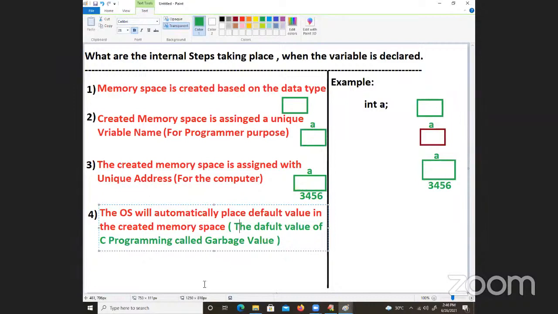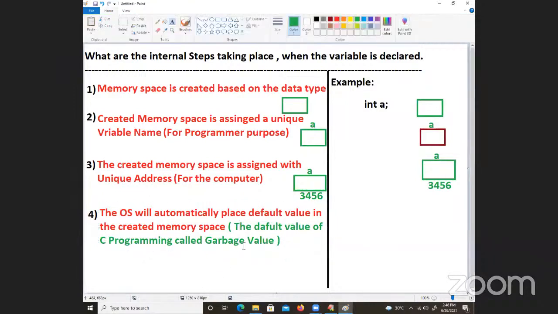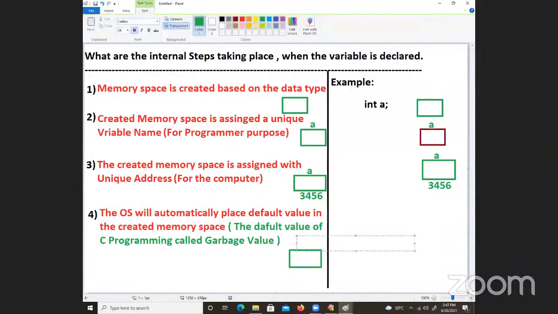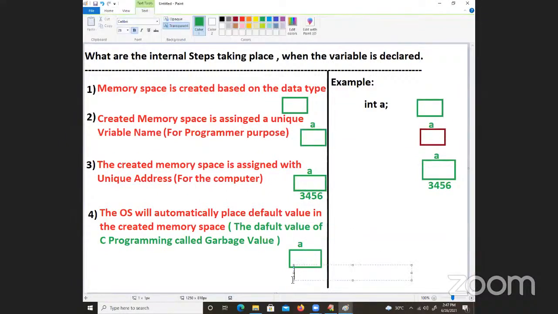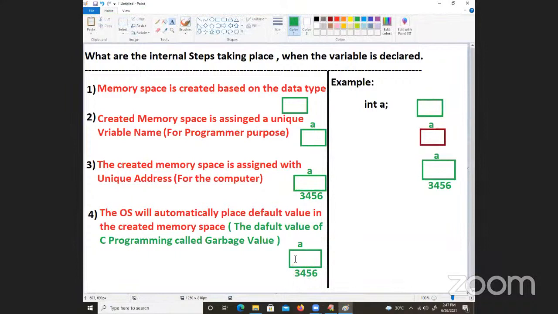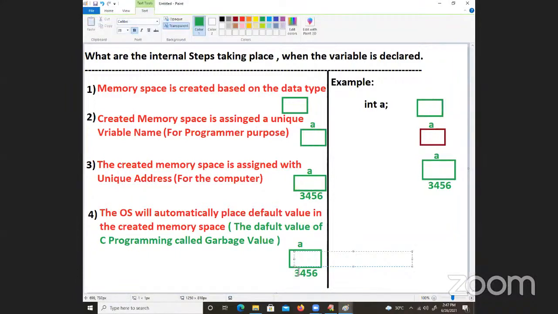Right? Coming to the point. Now here, the default value of C programming is called garbage value. So immediately what is happening? This memory space is there already. Variable name A is there. And it is going to contain what? Some address, say 3456, is there. Automatically some garbage value will be there.